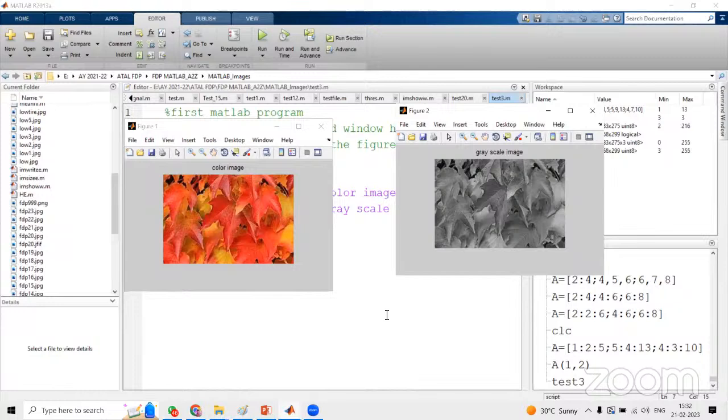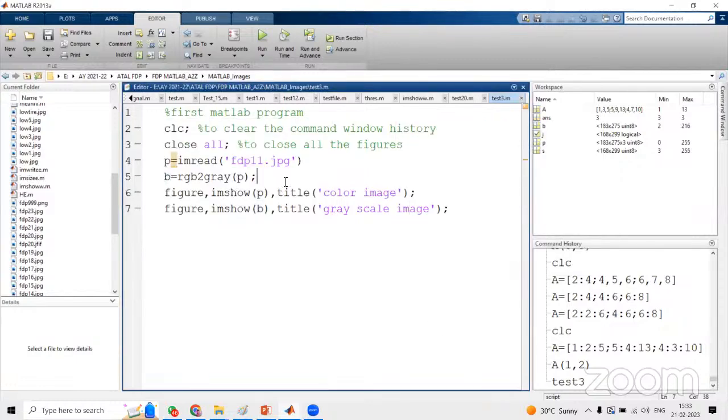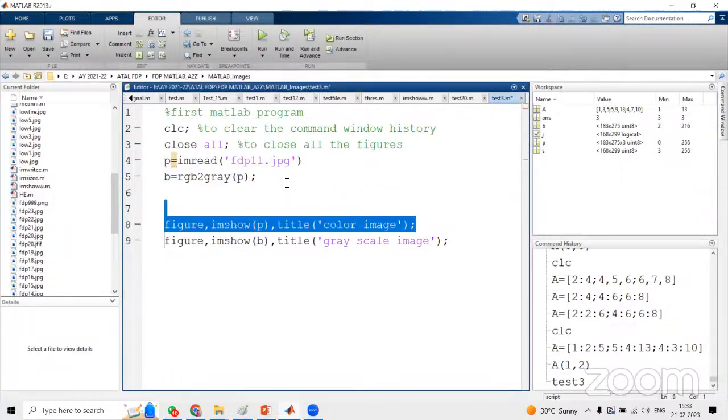Why do we have to use it? Suppose we have 10 images. I can't display them as 10 separate figures. Instead, I want to make one figure in which all 10 images are displayed. In such a case, we have to go for subplot. So here, what I'm trying to do is, I will remove this figure, whatever I have written.